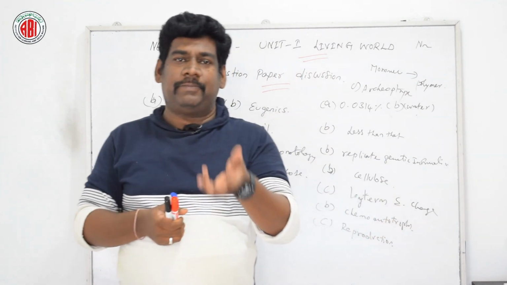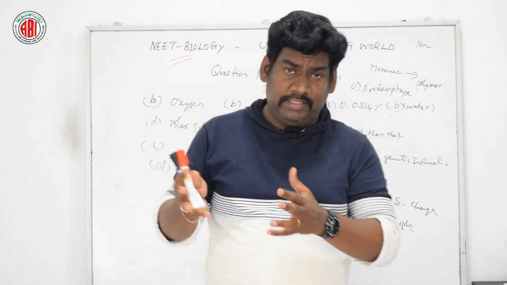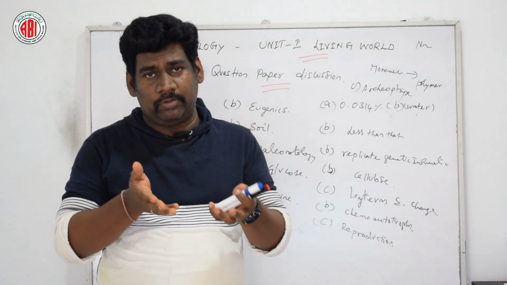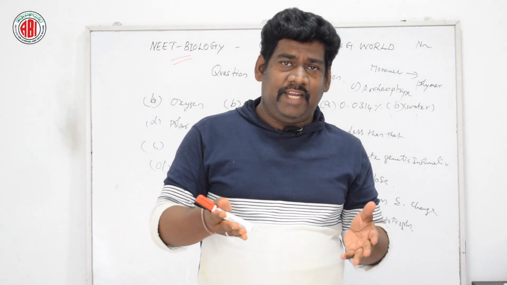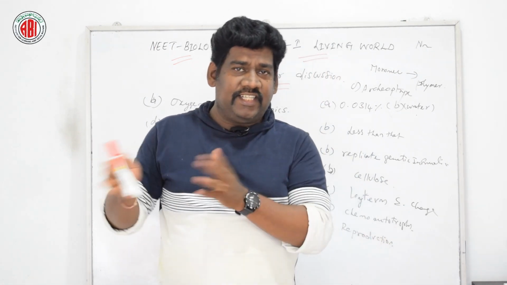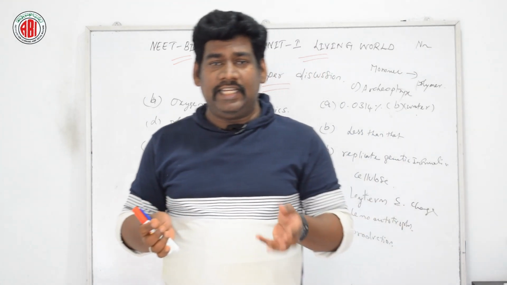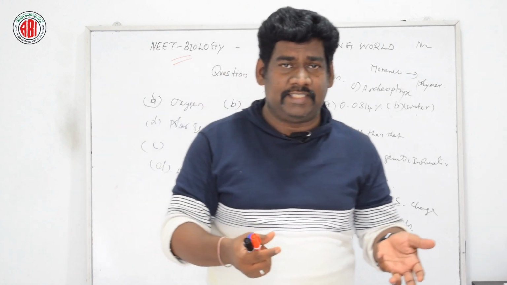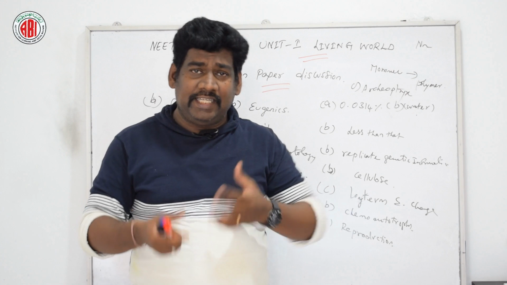This question is related to growth and development, which we have discussed in detail. When discussing growth, there are two major categories: intrinsic growth and extrinsic growth. Intrinsic growth deals with the increase in size or mass from inside the body itself, the growth of an organism which arises from inside the body.